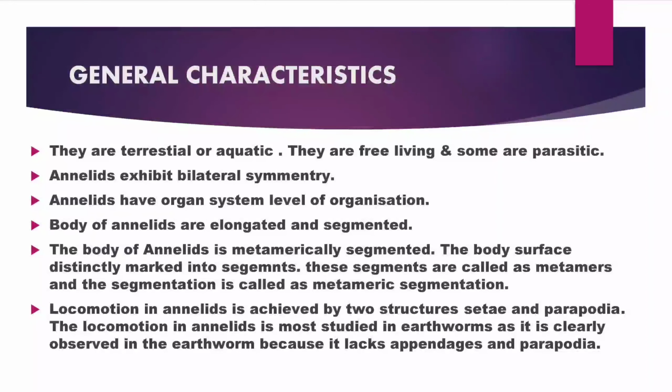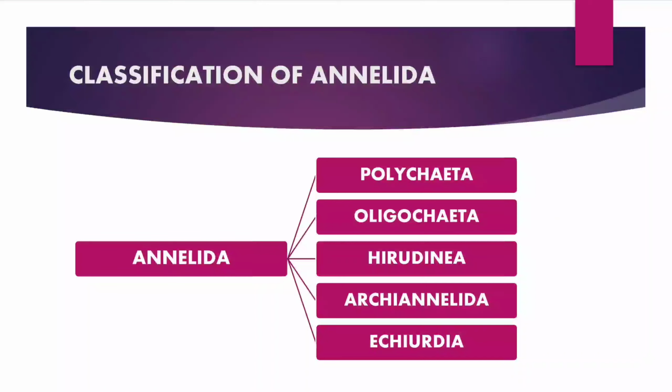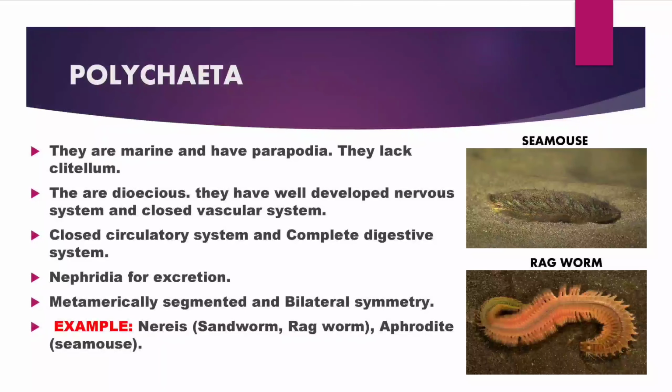Annelids are classified into five classes. They are Polychaeta, Oligochaeta, Hirudinea, Archiannelida, Echiura. Polychaeta. These organisms are mostly marine and have parapodia, which help in locomotion and swimming. They lack clitellum and have nephridia, which help in excretion.